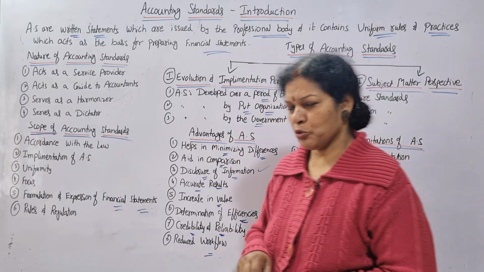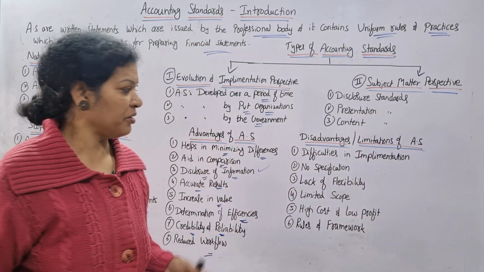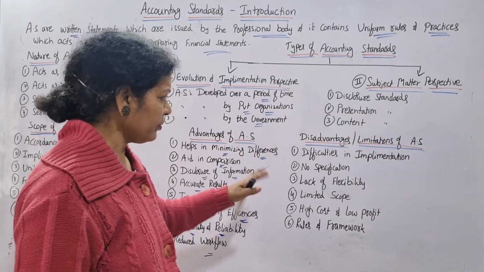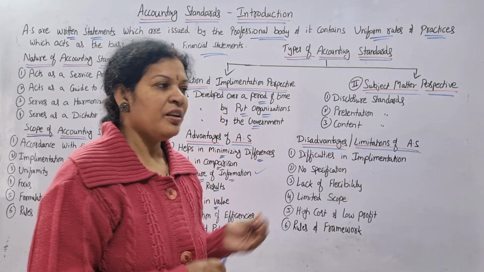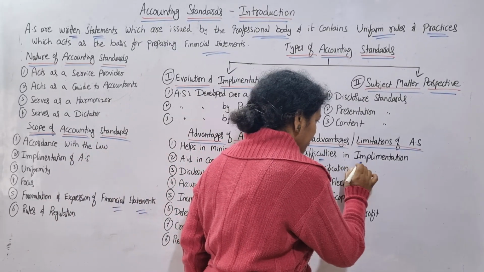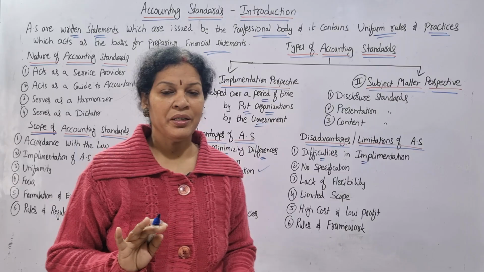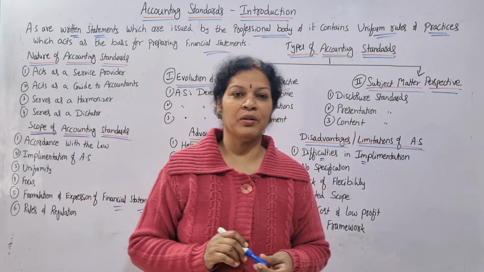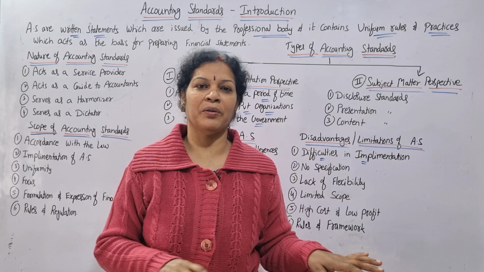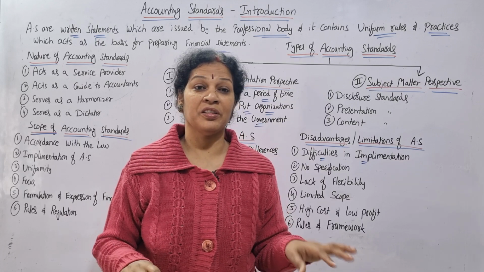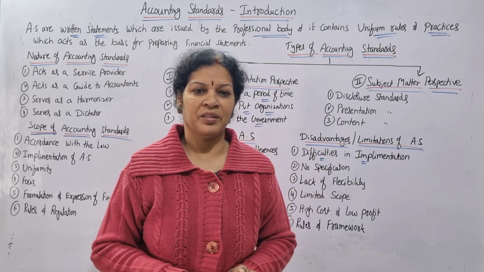Apart from advantages, do we have disadvantages? Few disadvantages. One is difficulties in implementation. Difficulties in implementation means everyone cannot understand accounting standards, because for the past so many years, many people are following certain rules and regulations related to the accounts.